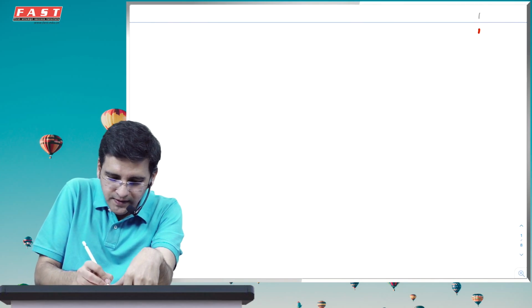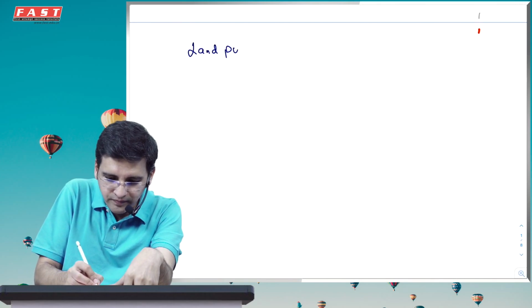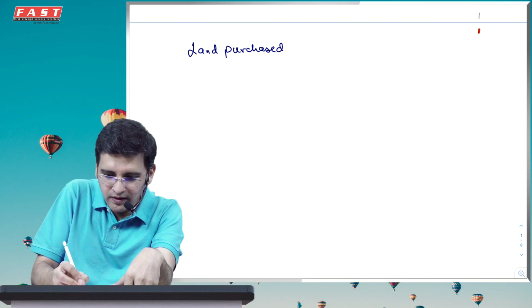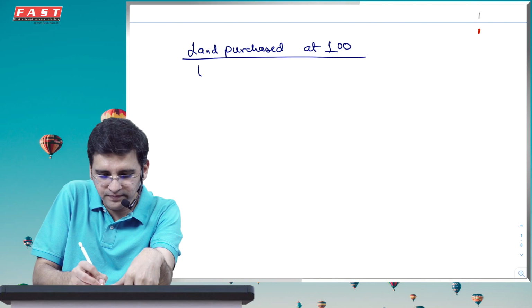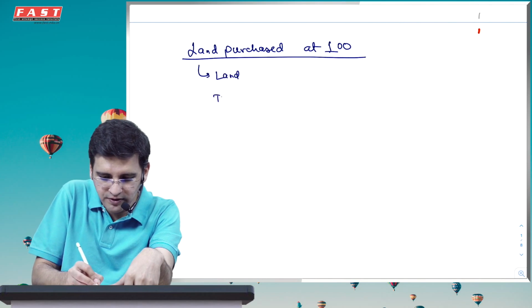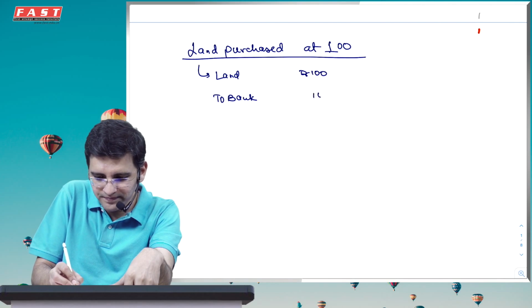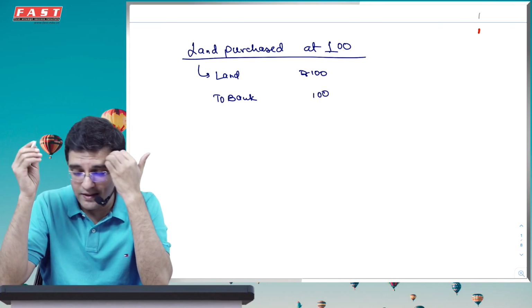What I say is land purchased, let's say at 100 rupees. At what price would you record it? I would simply say land account debit to bank. 100 रुपये में ज़मीन आ गई सर? Come on, example. That's about it.